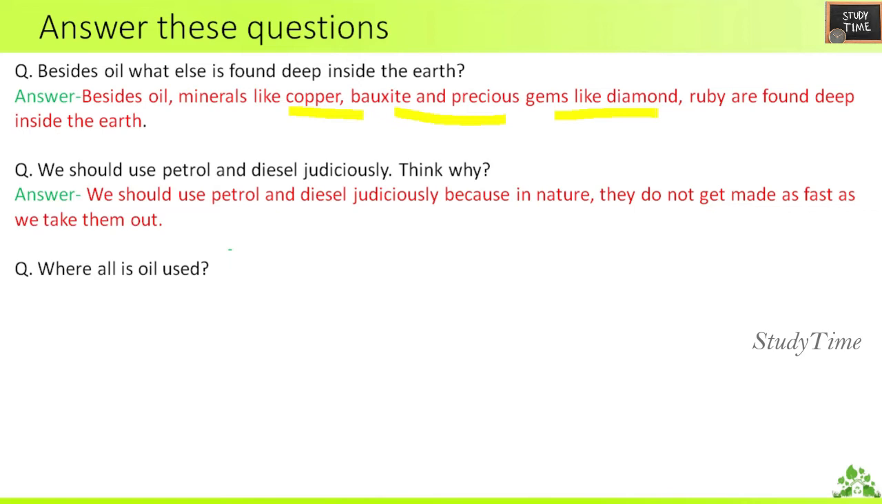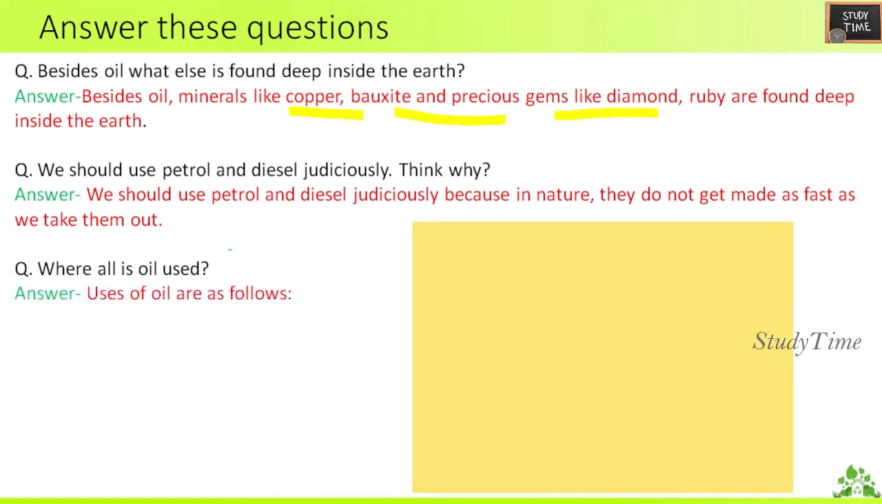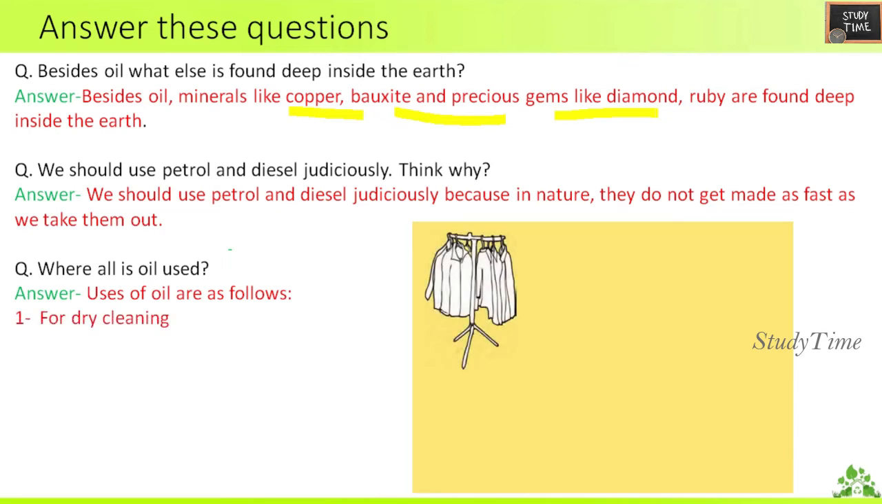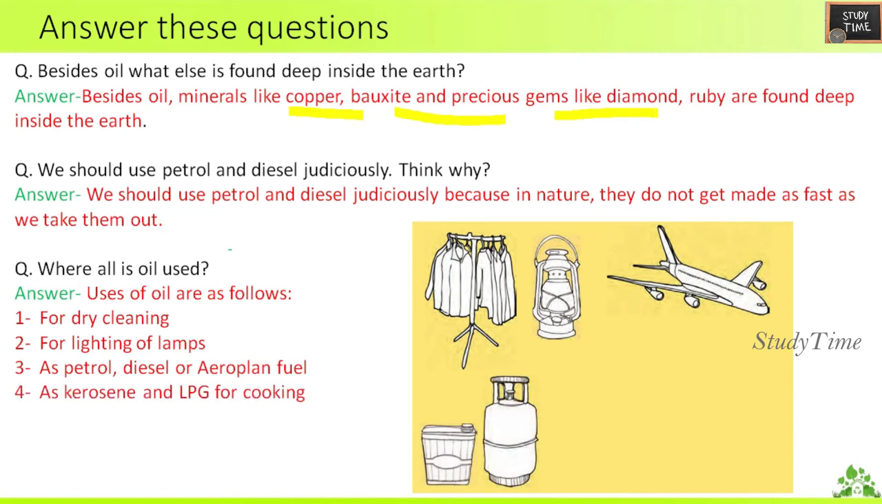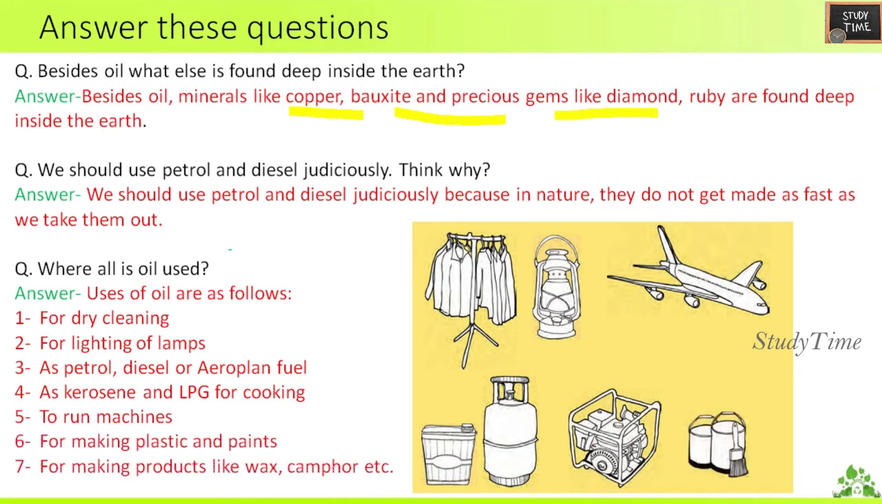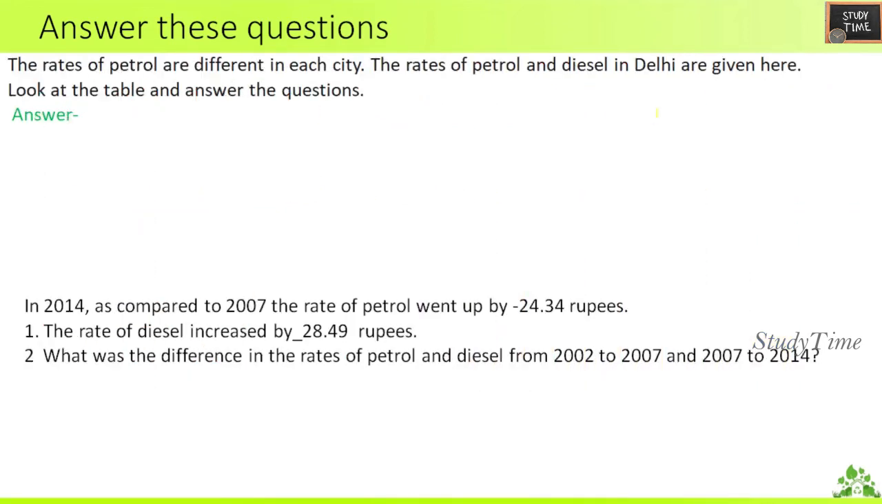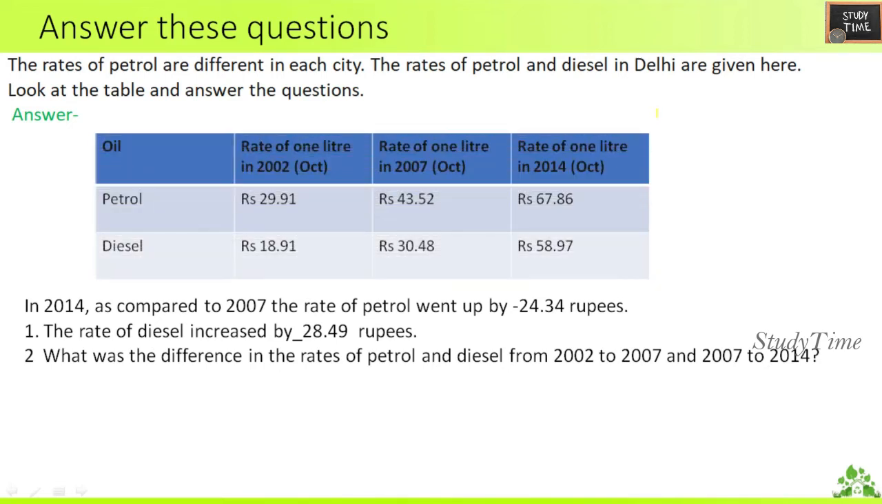Next, where all is oil used? It can be used in dry cleaning, lighting of lamps, fuel, kerosene and LPG for cooking, and to run machines. So I can write a few of these uses. Next, the rates of petrol are different in each city. The Delhi petrol and diesel rates are given below, so you have to compare and write.